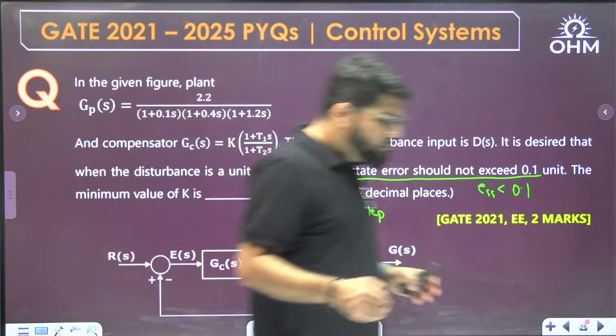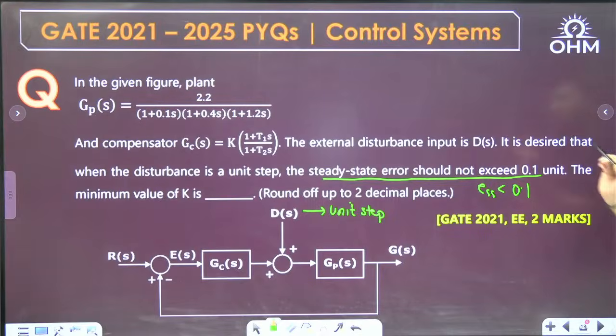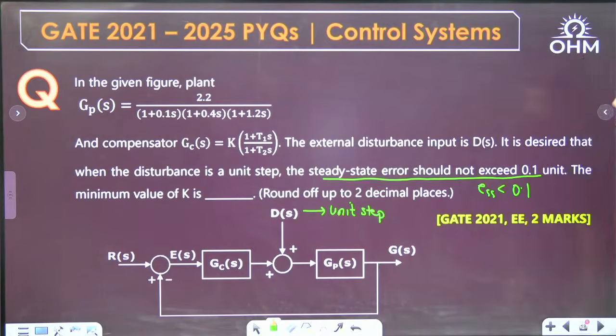See, again, this question uses some compensation, but it is not required. It is an error question. If you know error analysis, this is some system with some transfer function. That's what you have to take.